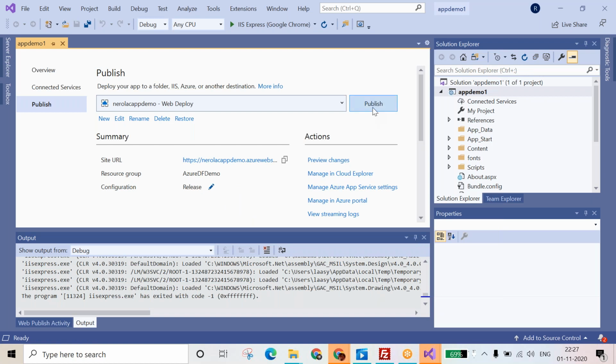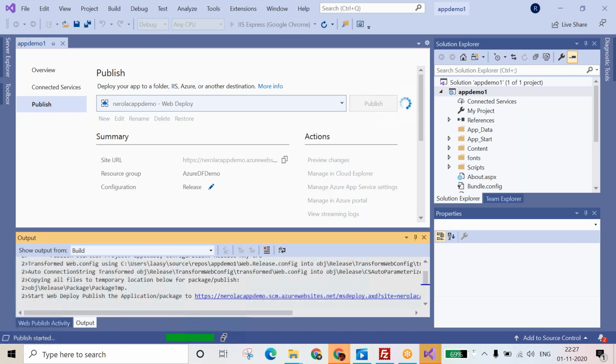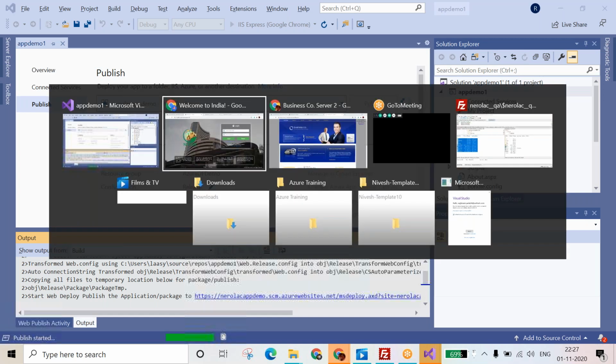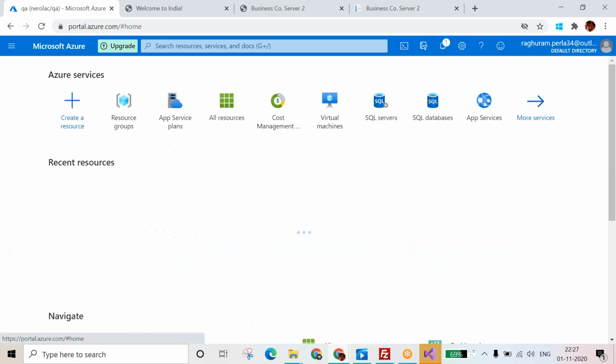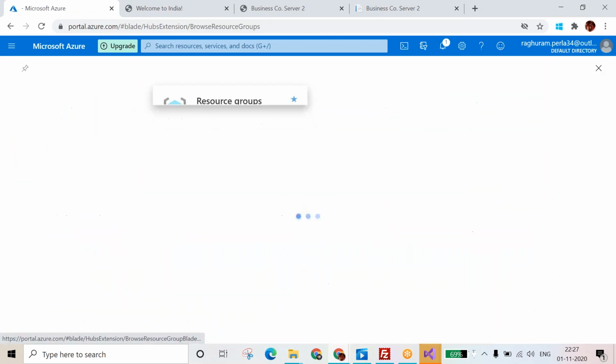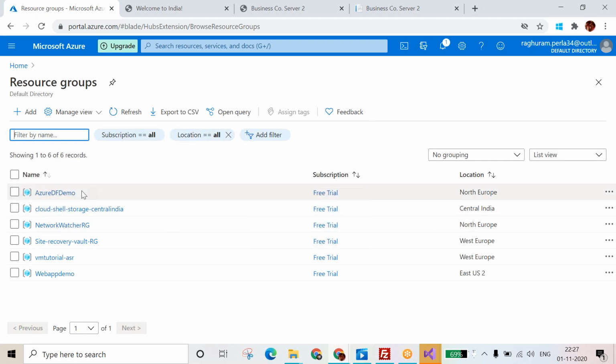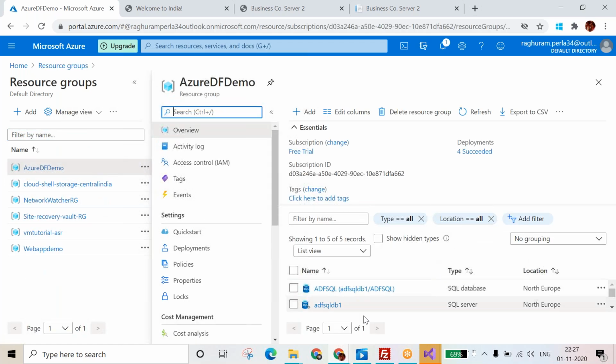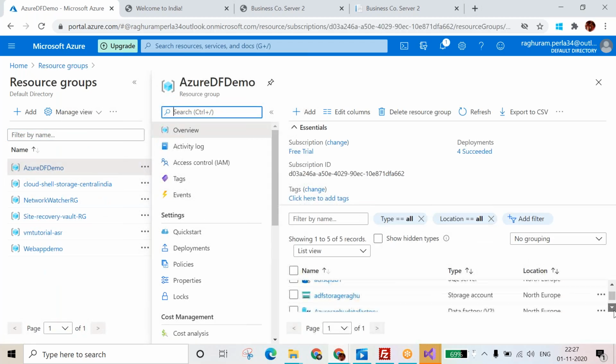Published, right, Atul? Yeah. Publish. Just check whether they created or not. I'm just checking that. Okay.